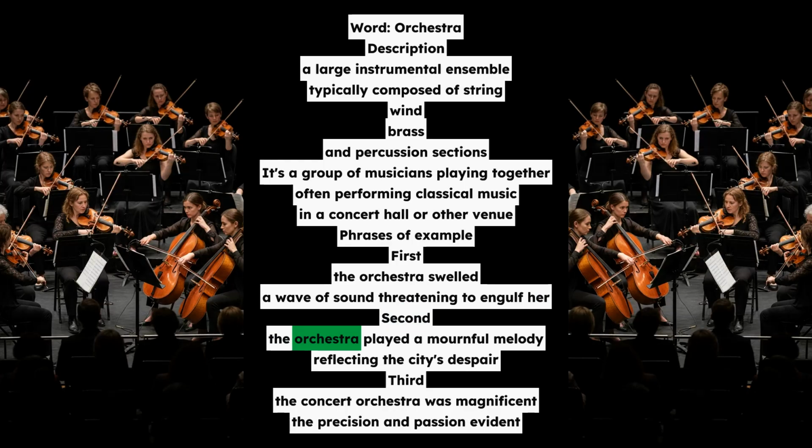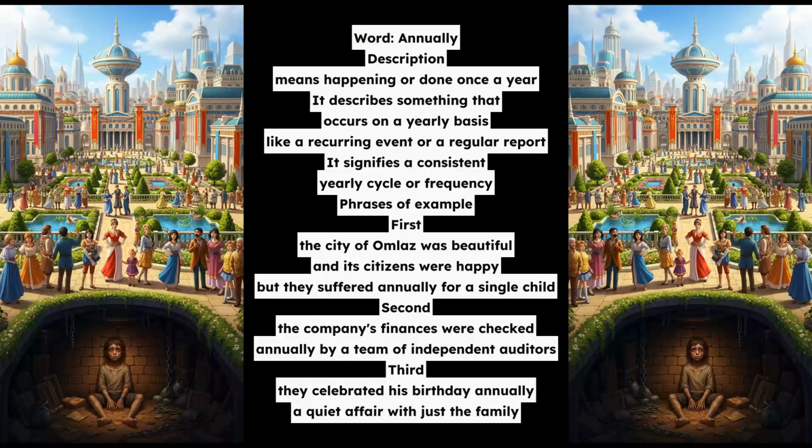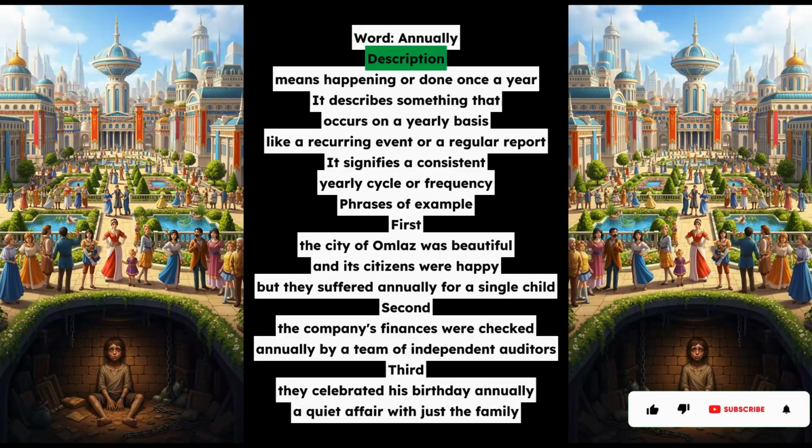Word: annually. Description: means happening or done once a year. It describes something that occurs on a yearly basis, like a recurring event or a regular report. It signifies a consistent, yearly cycle or frequency.